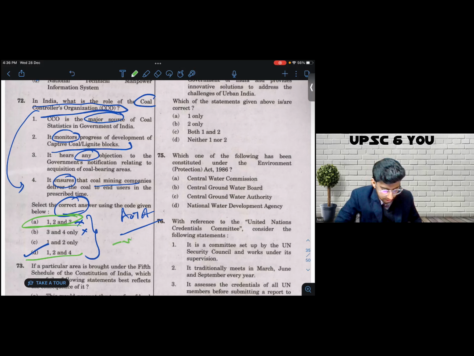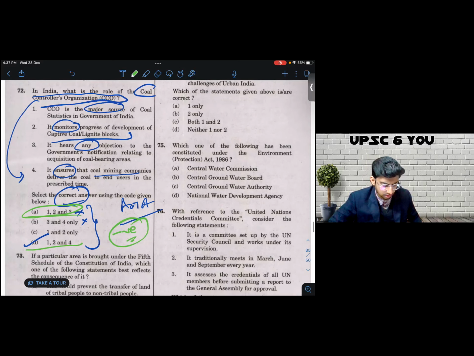So even if I have taken a negative in this question, I can live with it, because as I keep reiterating, any heuristic, any commonsensical dictum can only have a hit rate of 80%. If this is one of those exceptional 20% cases wherein it doesn't work, I'm open to taking the negative. I would reiterate, according to my logical approach, the answer turns out to be D. According to a lot of coaching institutes, the correct answer as per them is option number A. We'll have to wait for UPSC's official answer key, but I don't mind being wrong in this question, because any heuristic is only going to give you around an 80% hit rate. Let's see how it works in the next question.